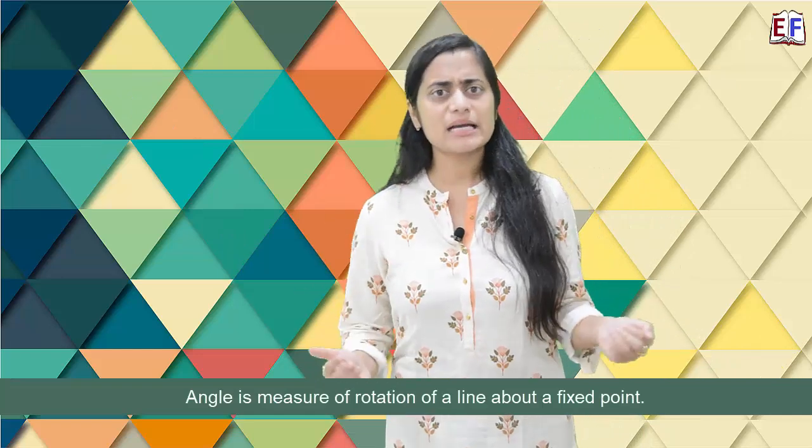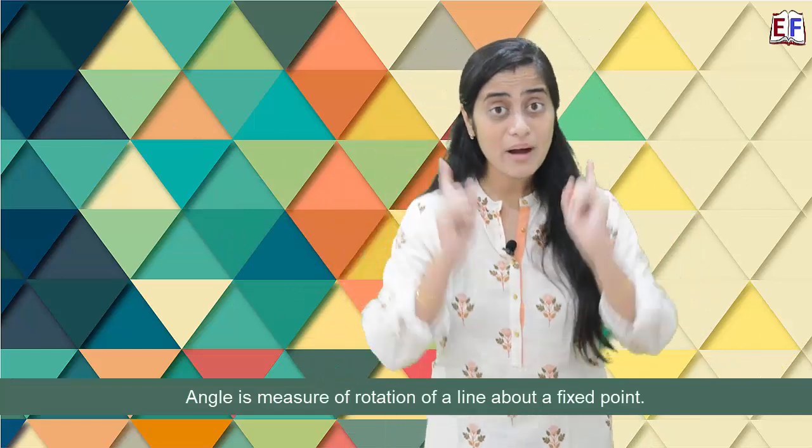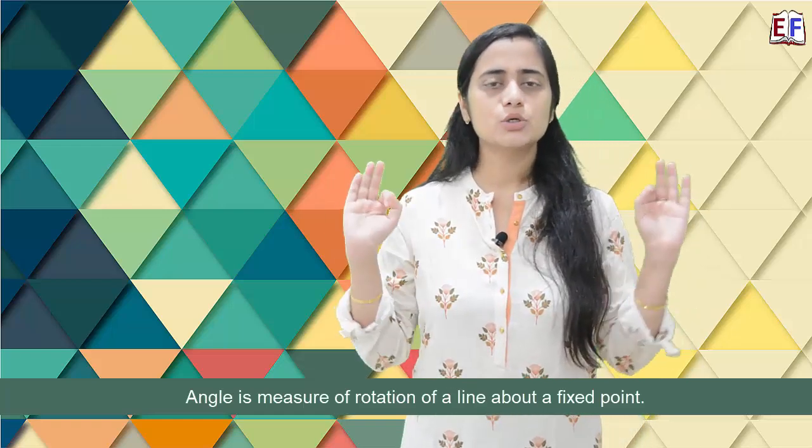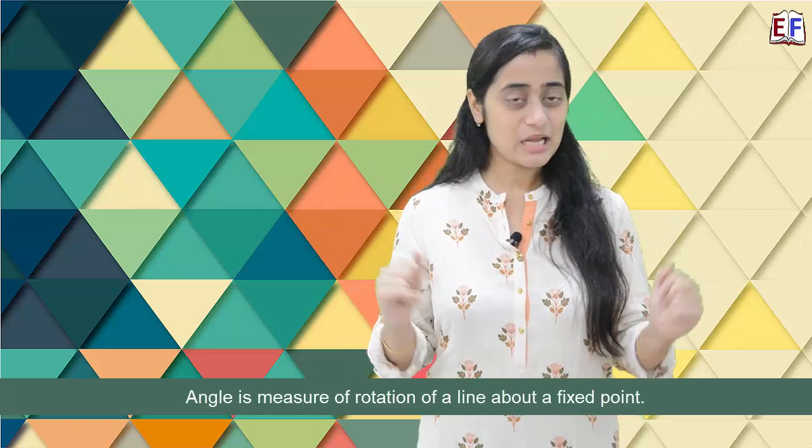Now, what is an angle? We all know what is an angle because we have been studying about them since our junior classes, but it is important that the concept of angle is crystal clear. So what's angle? Let us suppose we have a side like this and it starts rotating about a fixed point here. So it makes an angle. Now if it rotates less, the angle is small. If it rotates more, the angle is big.